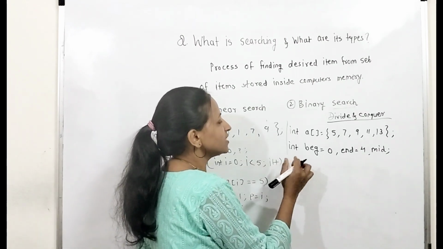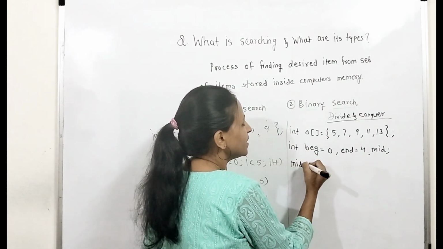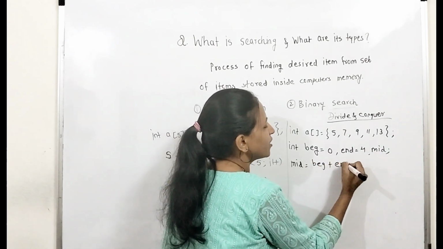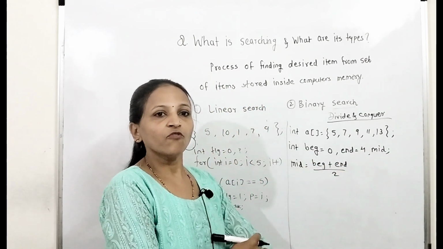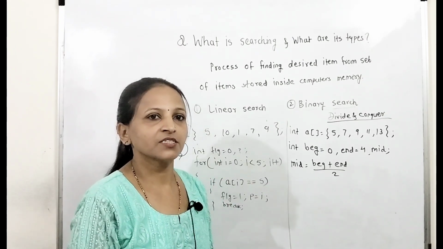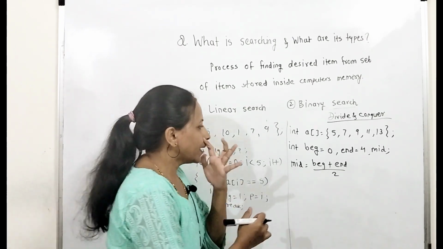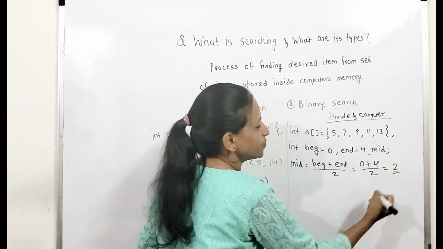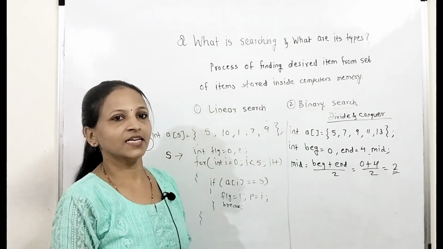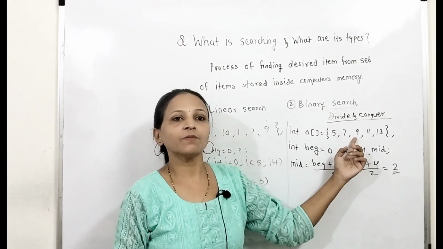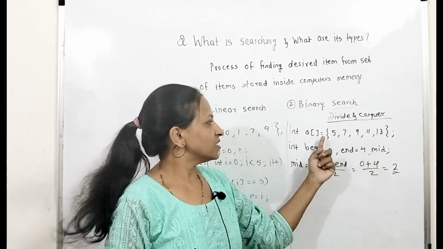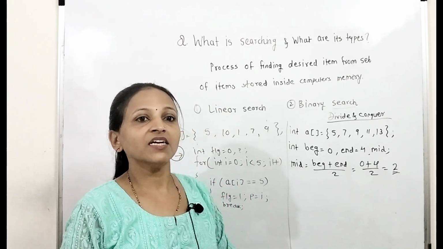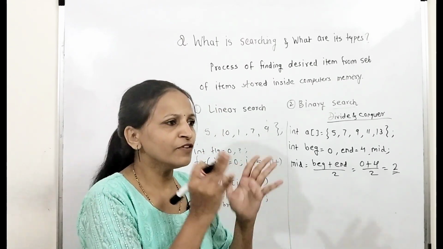Now see what we have to do. We will find out the middle index. How to find out the middle index? A simple way is there: beginning plus end by 2. This formula we will use to find the middle index first. This is the first point. Now in this case, what will be the middle index? 0 plus 4 by 2 is 2. 2 is the index of the middle element. Of course, see, this 9 is the middle element. What is the index of this 9? 0, 1, 2. Now we will compare that middle element with the search element directly.